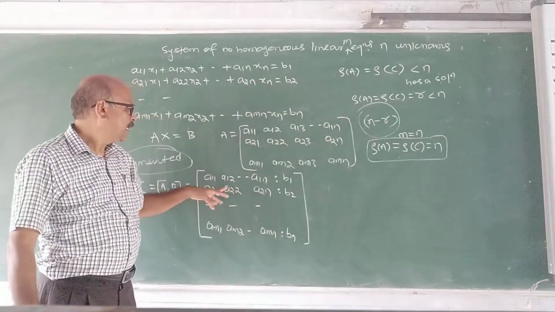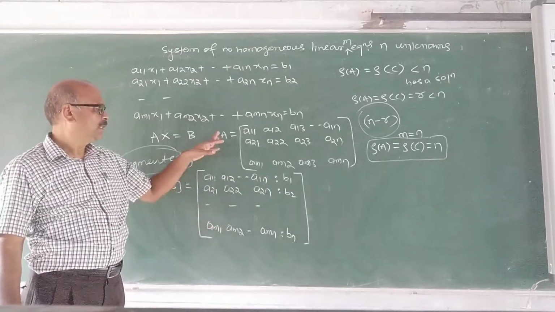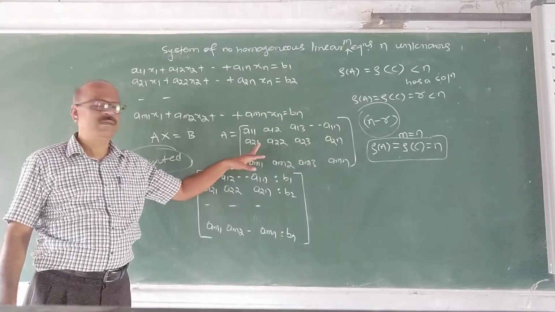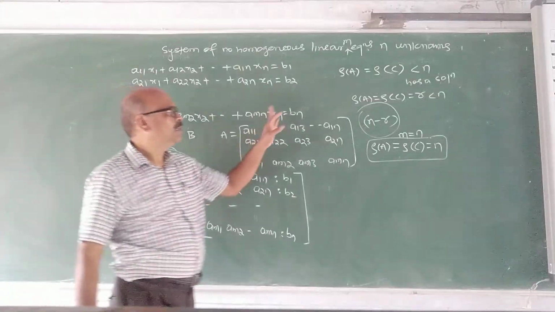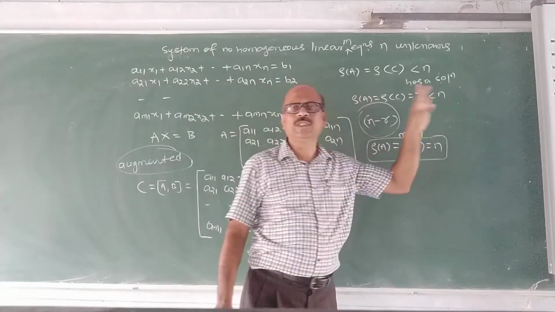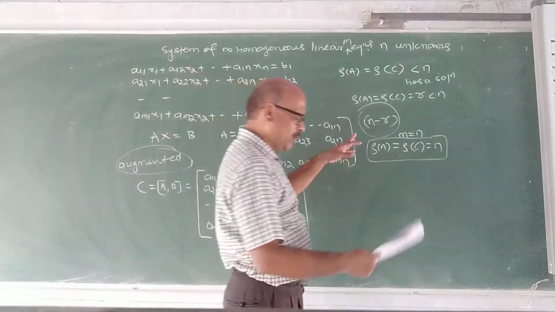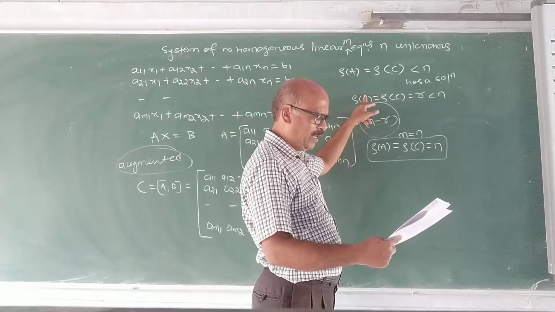Then, if M is equal to N, what happens? A becomes a square matrix. If M is equal to N, then rank of A is equal to rank of C is equal to N, it has a unique solution. First thing. If M is not equal to N, then what happens?